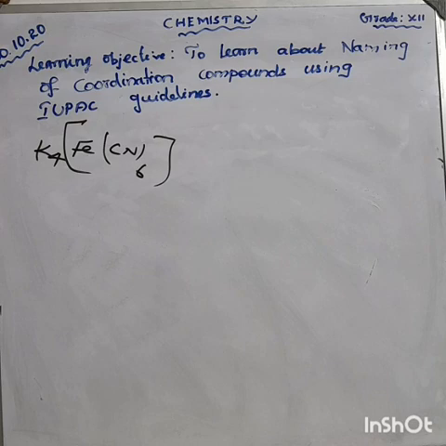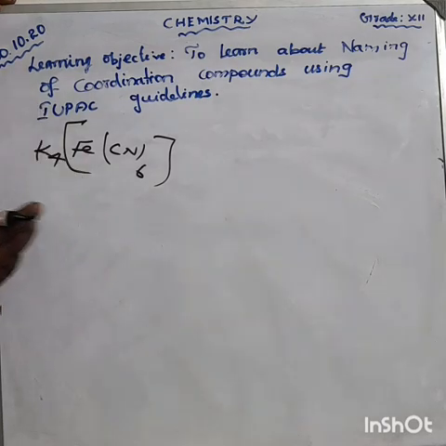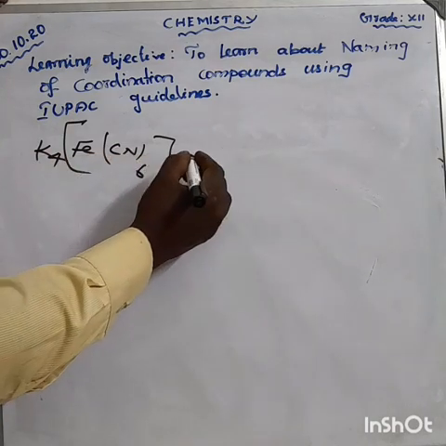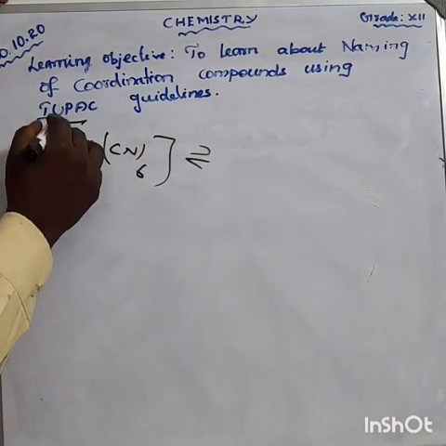The rules we discussed yesterday; today we are discussing only the name. First you should identify which one is the simple cation and which is the complex anion.